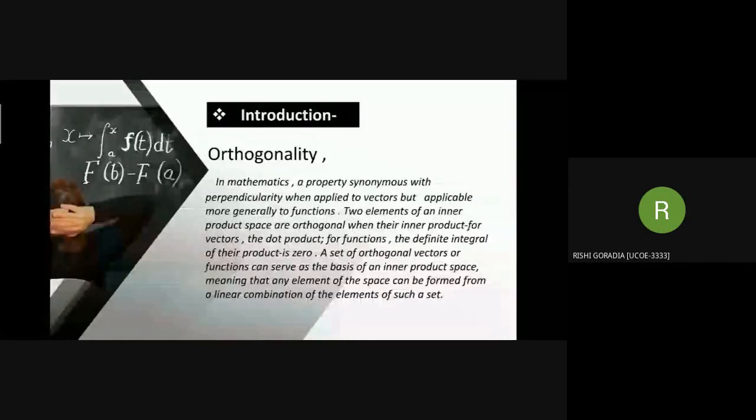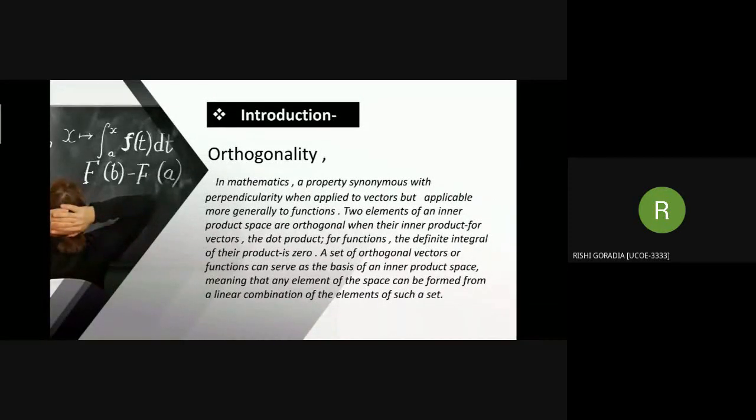So now, orthogonality. In mathematics, orthogonality is a property synonymous with perpendicularity when applied to vectors, but applicable more generally to functions. Two elements of an inner product space are orthogonal when their inner product is zero: for vectors, the dot product, and for functions, the definite integral of their product. A set of orthogonal vectors or functions can serve as the basis of an inner product space, meaning that any element of the space can be formed from a linear combination of the elements of such a set.